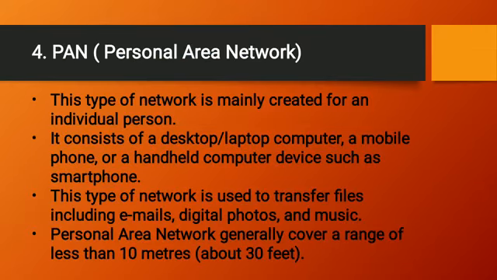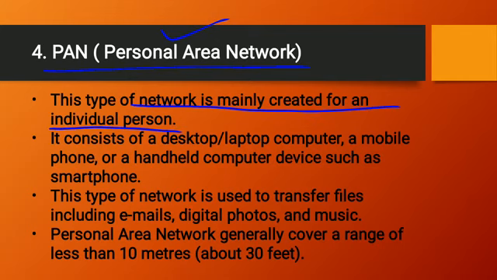Now let us see the fourth type, that is PAN, personal area network. As the name suggests, personal area, an individual can use this network for himself only. This type of network is mainly created for an individual person.